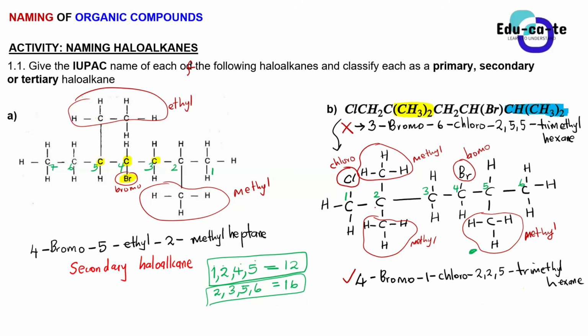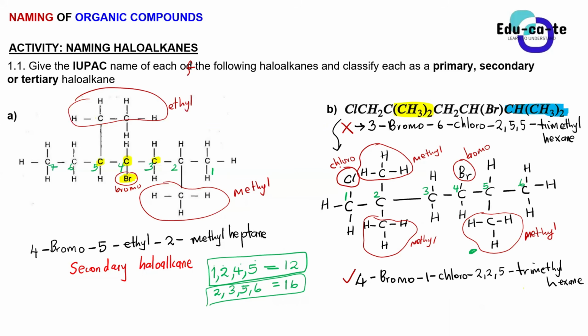Yes, sir. Let's go to B. Nogu asked us to go back to this question so that we can answer B. Let's hear from Nogu. I said it's a primary and a secondary, sir. A primary and a secondary at the same time. Because the carbon bonded to the chloro is bonded to 1 carbon, and the carbon bonded to the bromo is bonded to 2 other carbons, sir.